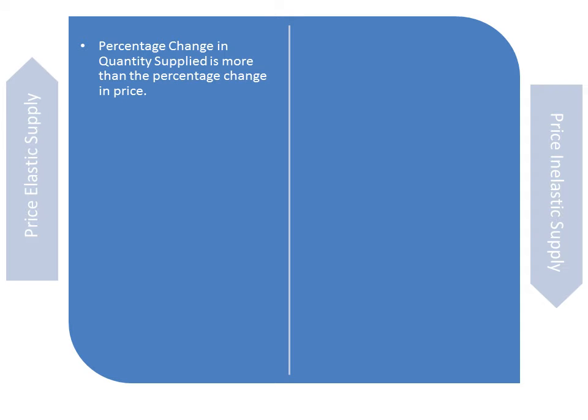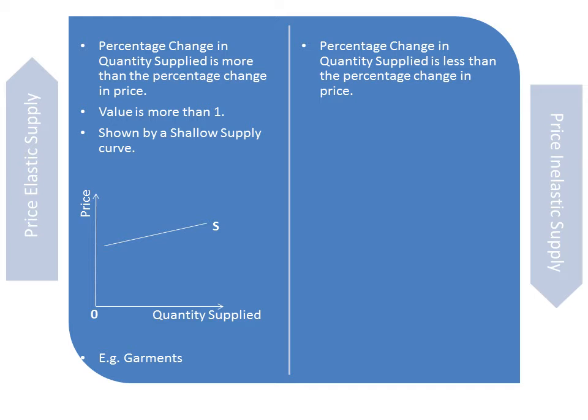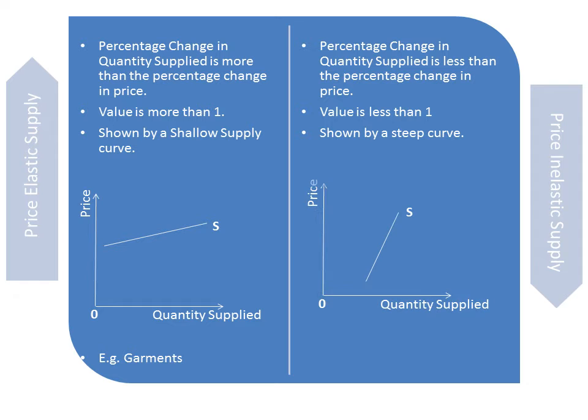Price elastic supply is where the percentage change in quantity supplied is more than the percentage change in price. So for a change in price, the suppliers will respond more. The value is more than 1. It is shown by a shallow supply curve as shown here. And price inelastic supply is where the percentage change in quantity supplied is less than the percentage change in price. Despite the price, the supply will not change much. Value is less than 1, shown by a steep curve.